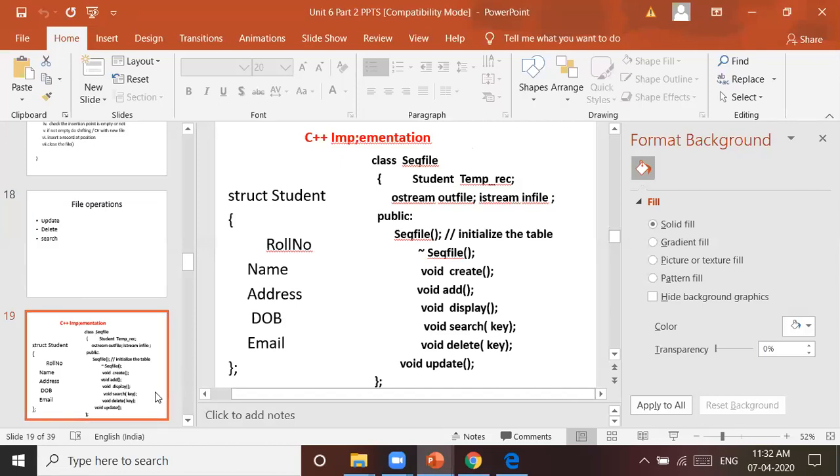And then in tomorrow's lecture, shall we conduct one more lecture for the 6th unit, which will cover the direct access file and the index sequential file, as per your requirement? Yes or no?